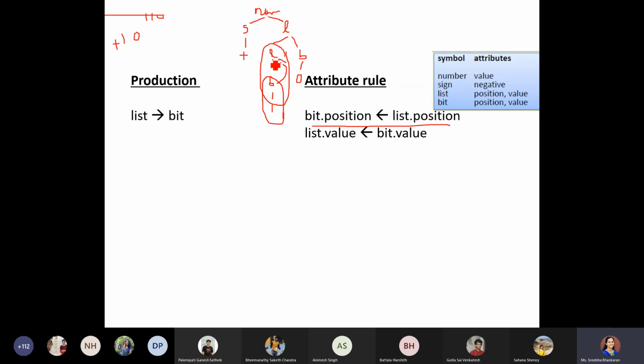What about the position? The position is based on the value. For the position part, whatever is the list position, that position will be assigned to the bit. I don't have to change the position of the bit from here, because whatever is the list position, that same position has to be assigned to the bit part. Agree? Have you understood? At least vaguely have you understood?